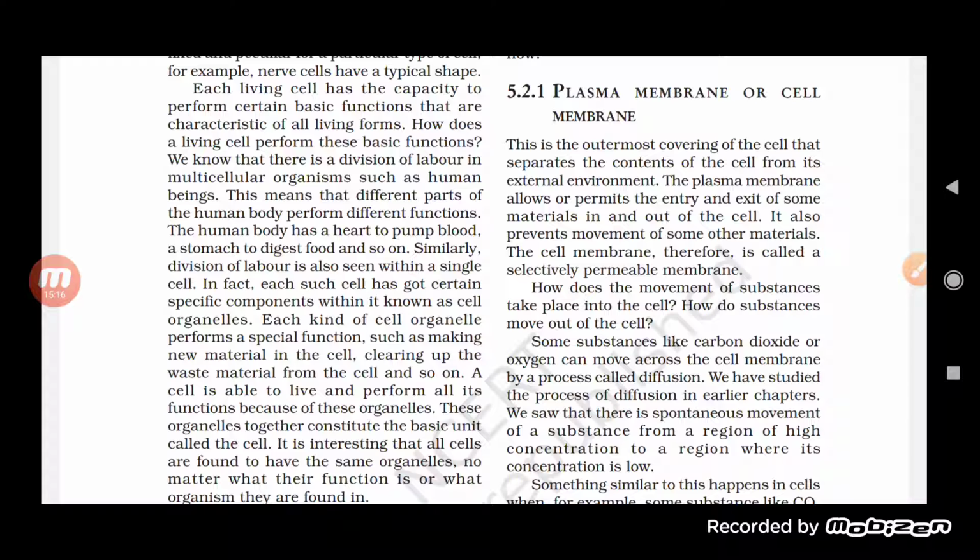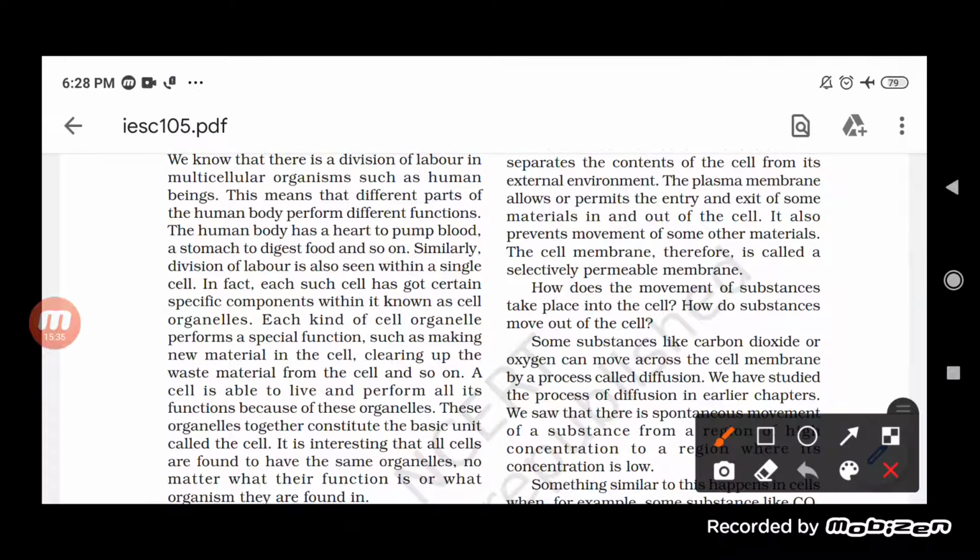So it will be easy for us to separate the cell from the external environment with the help of a partition, a layer that is called the plasma membrane or cell membrane. Now what is the role of the plasma membrane? The plasma membrane allows or permits the entry and exit of some material in or out of the cell. Second, it also prevents movement of some other material. The cell membrane therefore is a selectively permeable membrane.